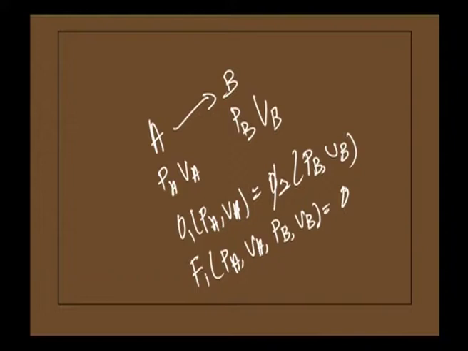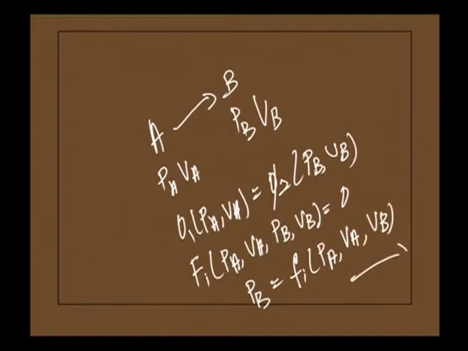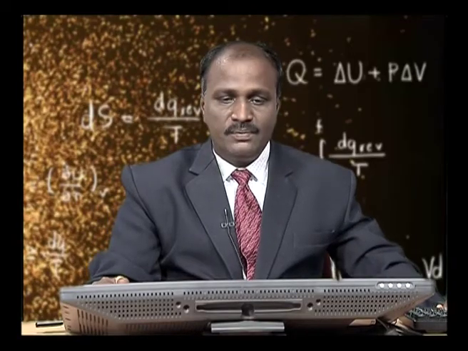Now let us calculate the pressure of the system B. Therefore, P B is equal to F 1 of P A, V A, V B. Let us say this is equation 1. Therefore, the pressure of the system B is a function of the pressure and volume of the liquid system A and the volume of the liquid system B. And let us say that B and C are in thermal equilibrium.